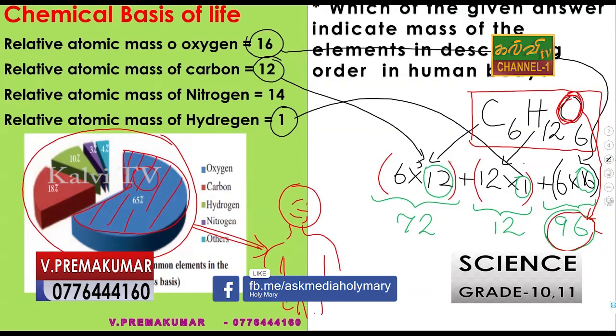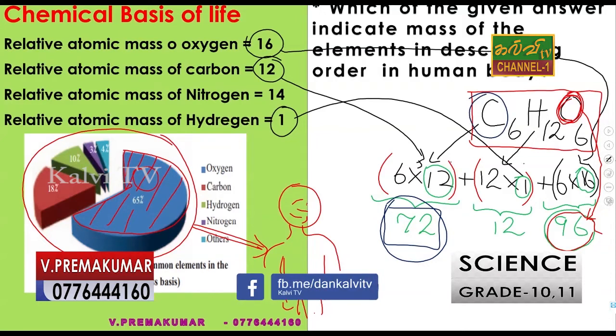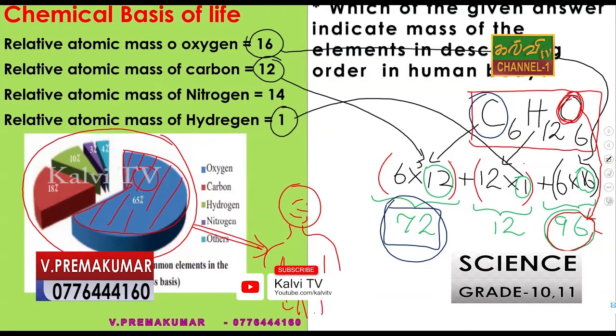After that, the second one, we can find that 72. The second element is carbon. When you consider the mass of glucose, we can find the mass of oxygen and carbon. Oxygen is the element with the most mass. The second one is carbon, 72.